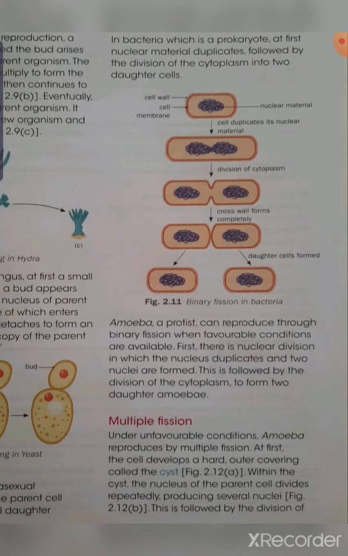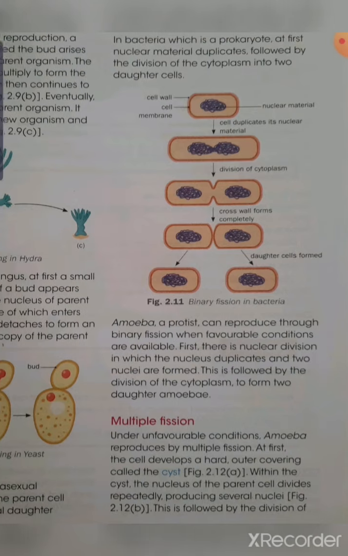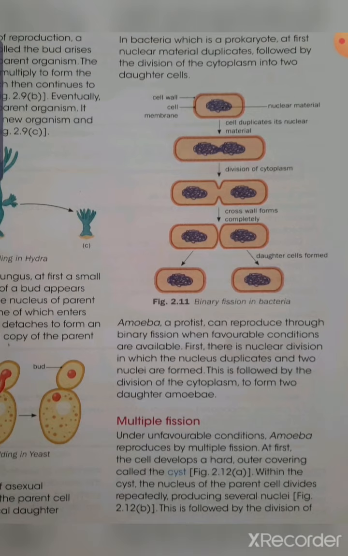So that is binary fission. One cell will divide into two cells. Next is multiple fission. Multiple fission means from one cell many cells will form. As I have told, amoeba sometimes shows binary fission, but sometimes also multiple fission. In multiple fission, at first within the cell there is development of a cyst, an outer covering.